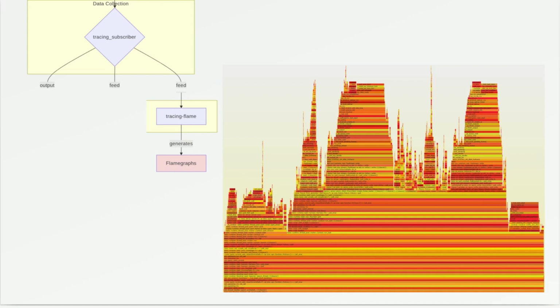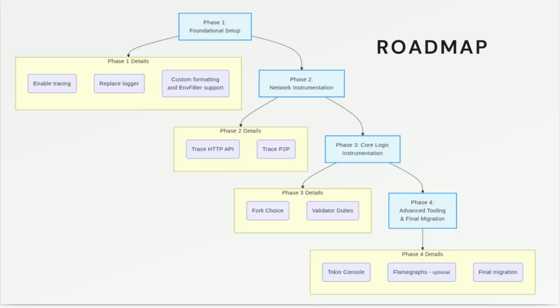This is a flame graph, and there we can see a visual representation of the hierarchy of function calls or spans, and longer duration results in wider blocks. So at the bottom there are main tasks such as main or Tokio runtime, and as you go further up you will see functions that were called from the ones below.